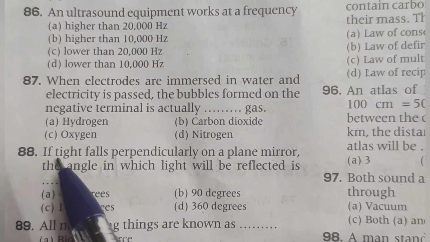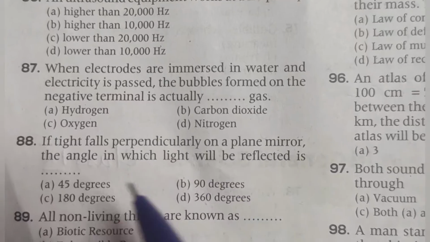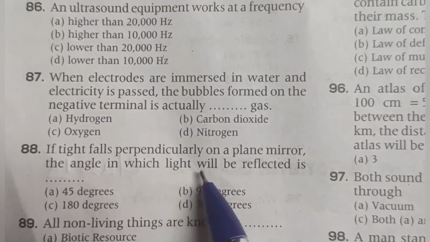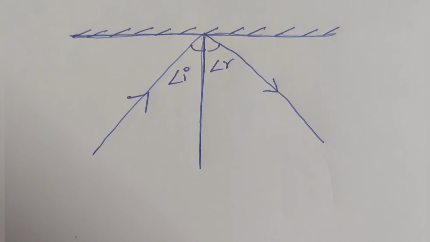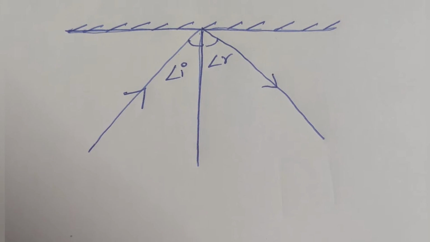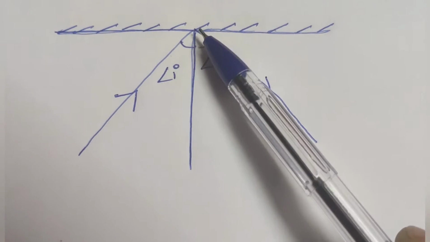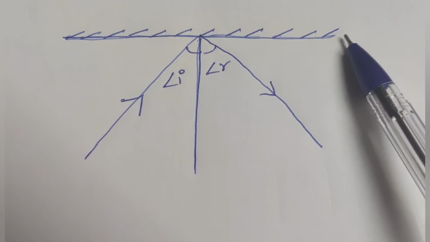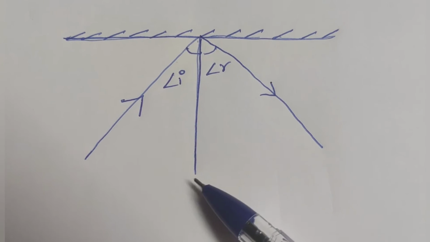88. If light falls perpendicularly on a plane mirror, the angle in which the light will be reflected is dash. I would like to remind you about the law of reflection. You know that this is incident ray, this is a mirror, and an imaginary line perpendicular to the mirror, this is normal.